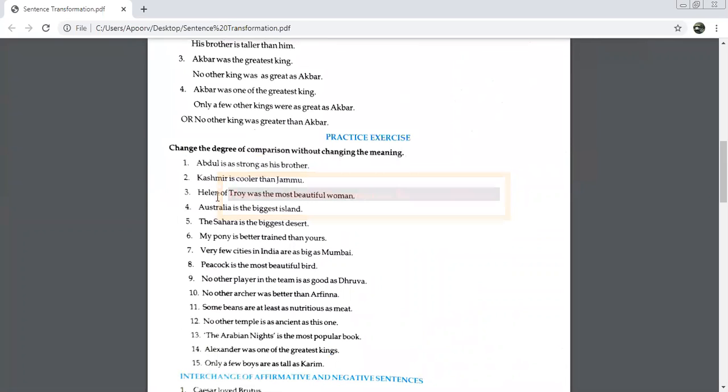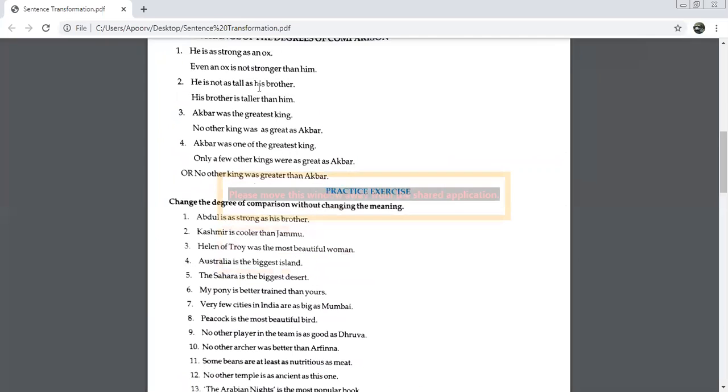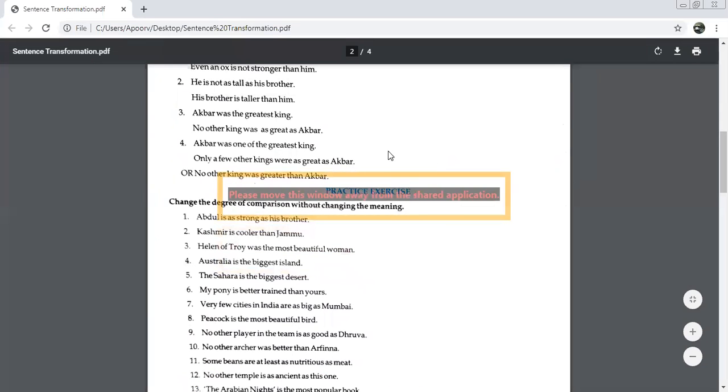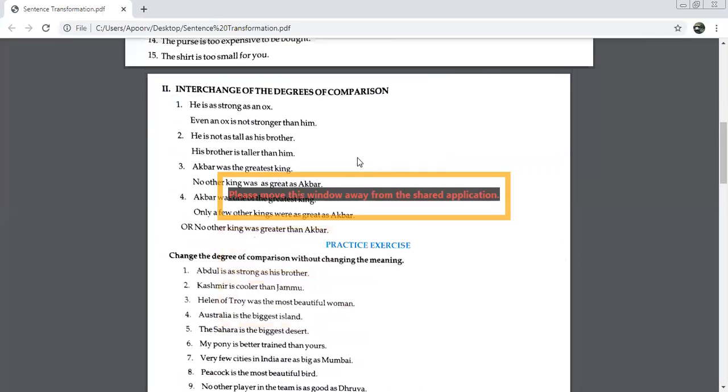Let me try one with you. Abdul is as strong as his brother. दोनों बराबर के strong है. Let's see what will be the answer. Even his brother is not stronger than Abdul. Very good. Even his brother is not stronger than Abdul. See, this is exactly the same one, because both of them are equally strong, so we use this.